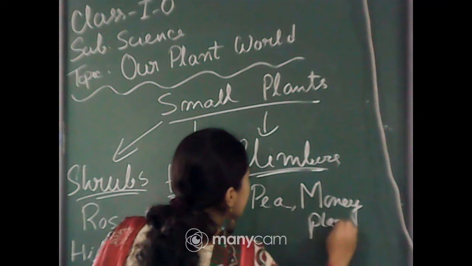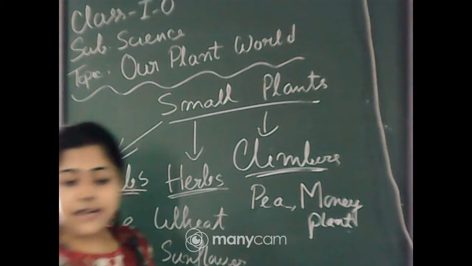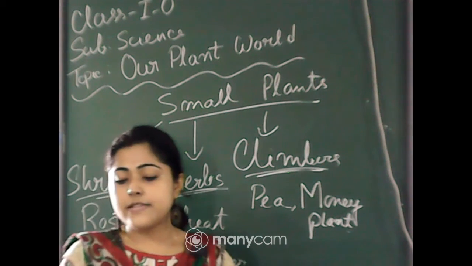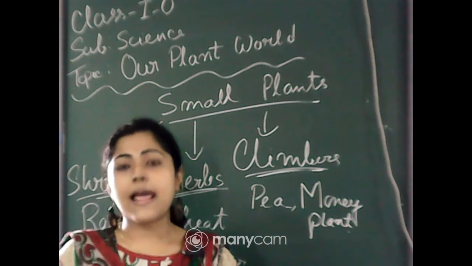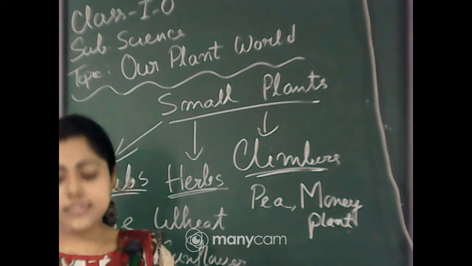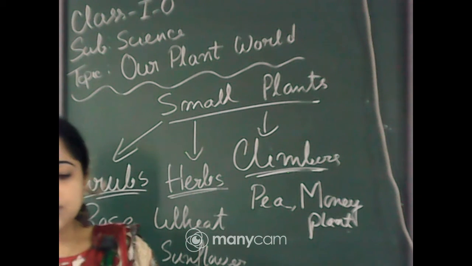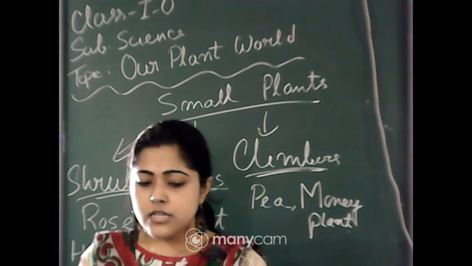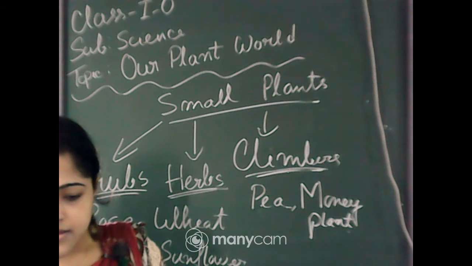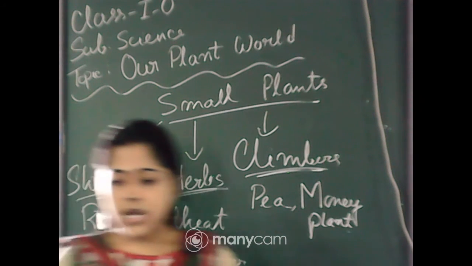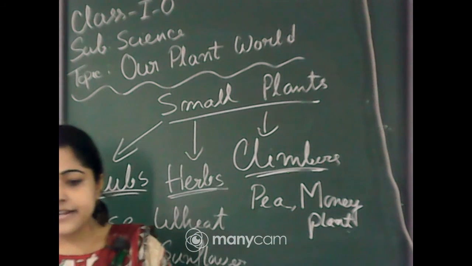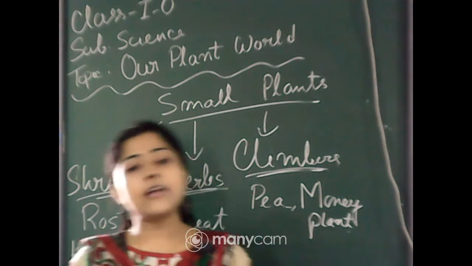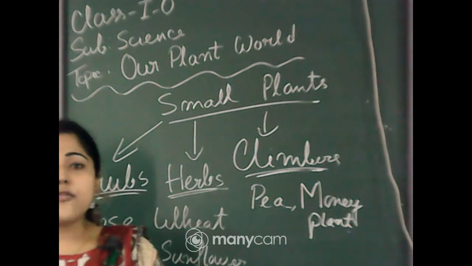But there is also one more example among the small plants, that is creepers. So here you have to know what are creepers. Yes, very good, Mafizud. Arushi, Sharanya, Zareen, very good everyone. So now go for the creepers.